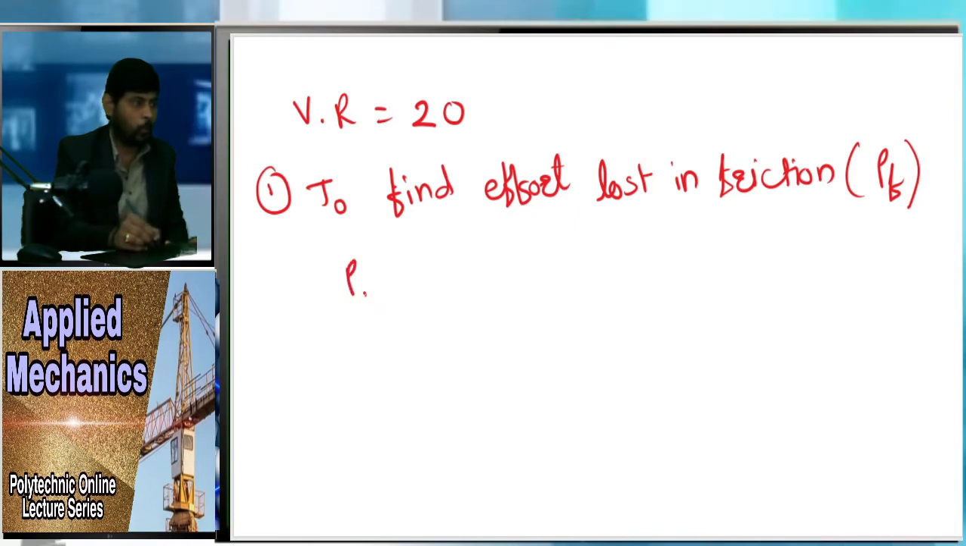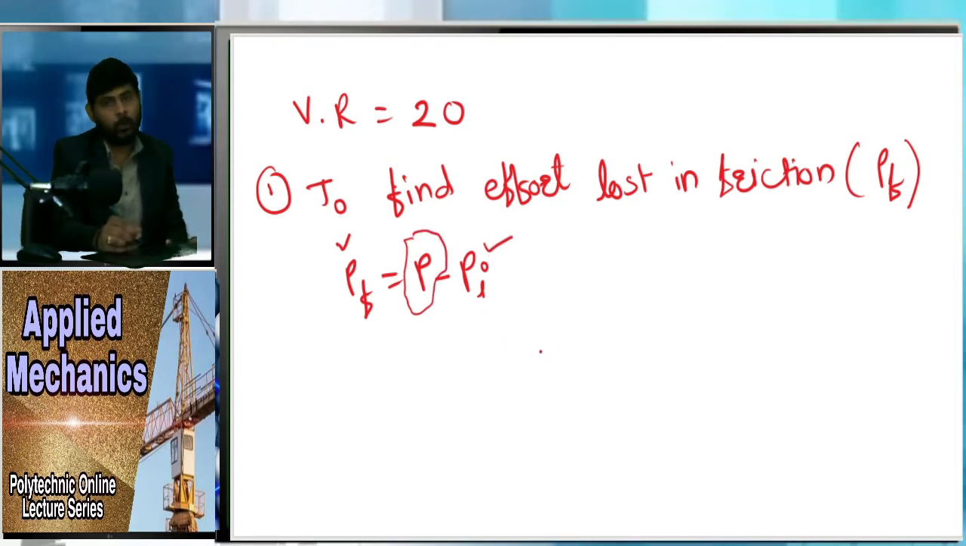So we know the formula for this, that is PF is equal to P minus PI, that is actual effort minus ideal effort. Here we have to find out PF. The value of P we know, but the value of PI we don't know. So we have to find out the value of PI first. How can we find it out?